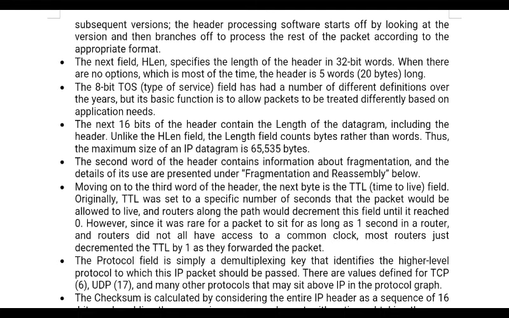So in between, the routers have to forward this particular packet. In which way do they have to treat this particular packet? Is it clear? This field represents the type of service. Based on the information present there, these packets are to be treated differently based on the application needed.